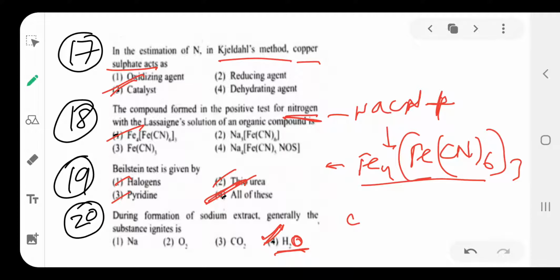Carbon combines with sodium to form sodium cyanide, NaCN. Sulfur present in the organic compound combines with sodium to form Na2S. Then what about the hydrogen? Hydrogen is removed in the form of H2O, so it is not combined with sodium. That's why the option is 4.